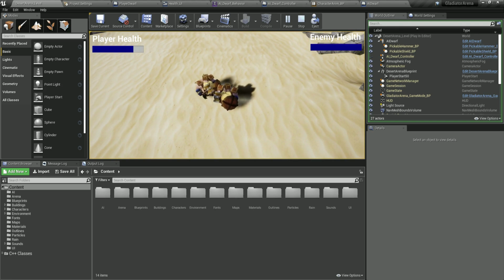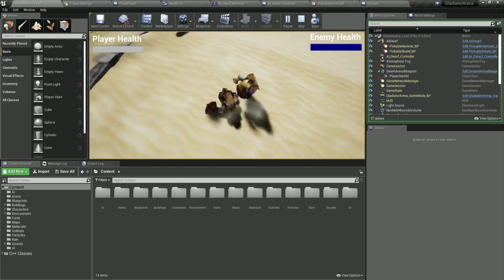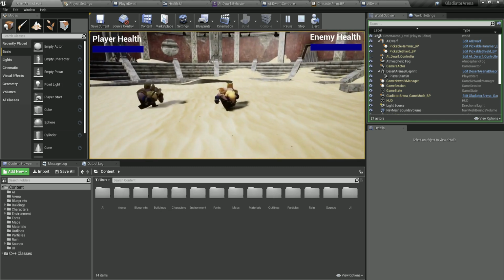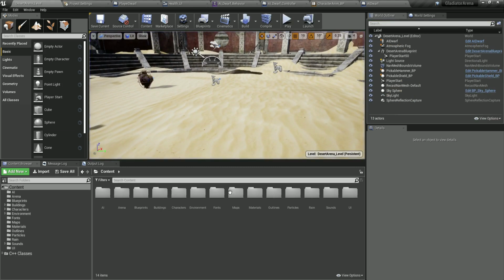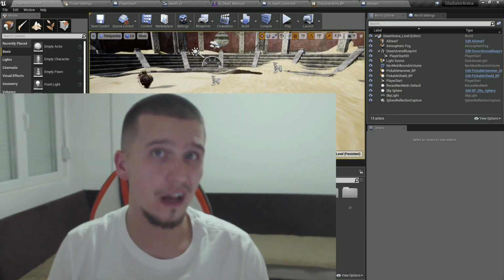And same as how we killed him, when our health drops to 0, we are going to die. We're going to play the death animation, and you hear his attack sound like those tennis players. You get the point. And now I'm going to die, and the level is going to be restarted. Again, it looks like a small game, but we're going to learn a lot.